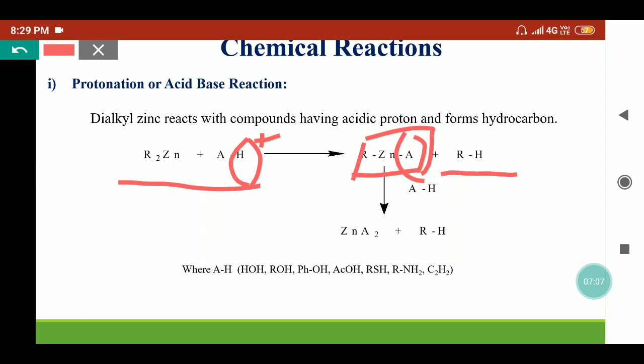Suppose we are using water, so we can isolate the alkyl zinc hydroxide here, which can further be treated with water to provide zinc hydroxide and hydrocarbons. These acidic proton containing species can be acids, amines, acetylenes, phenol, etc. So it is useful to prepare hydrocarbons.